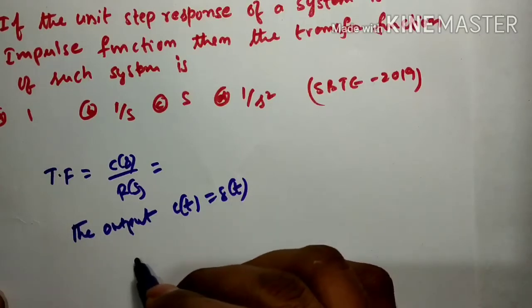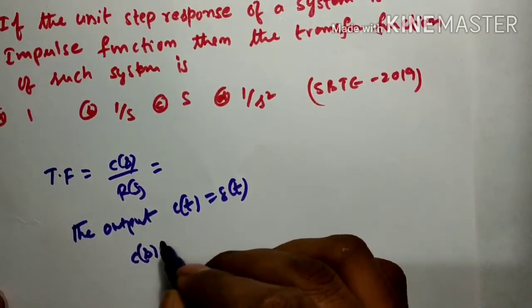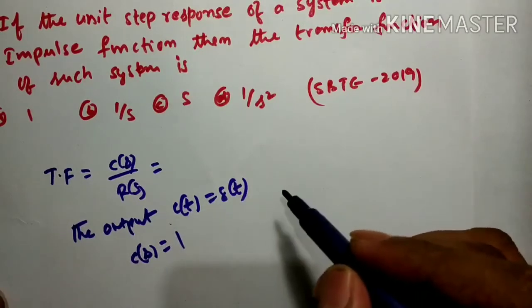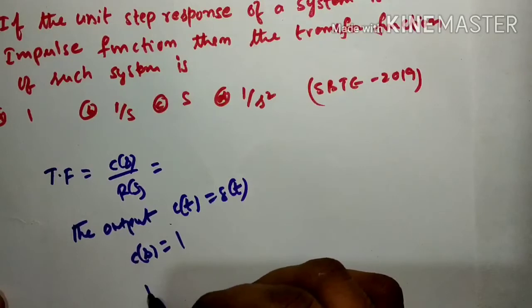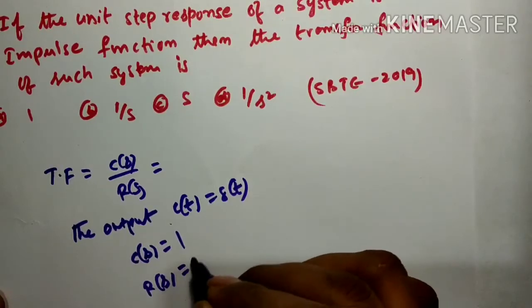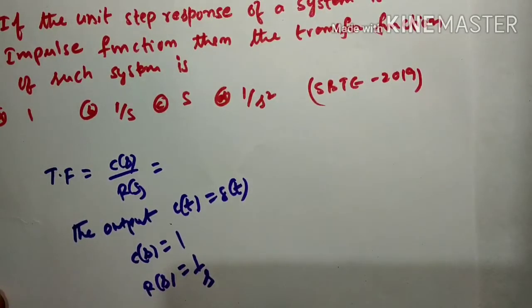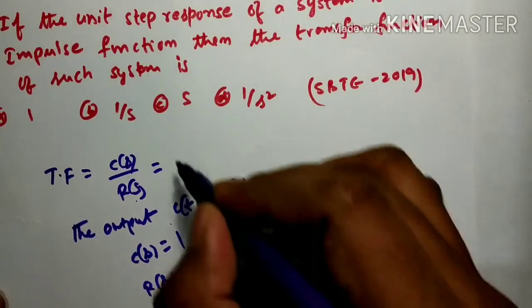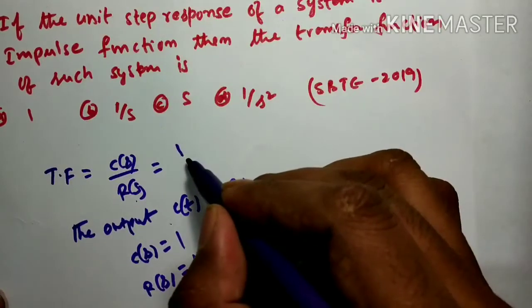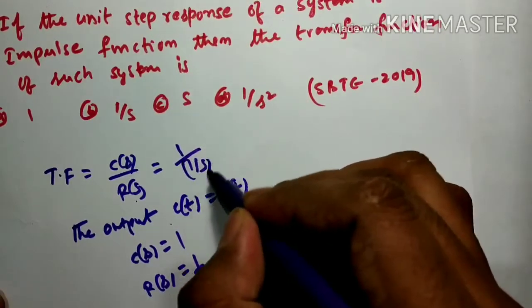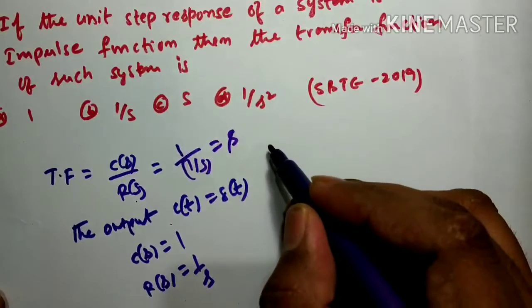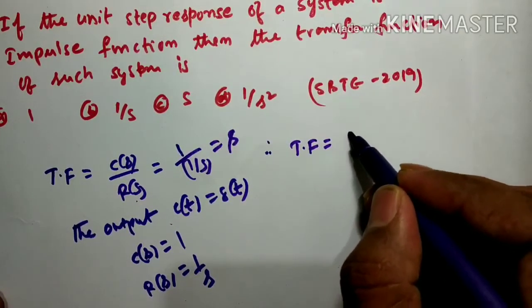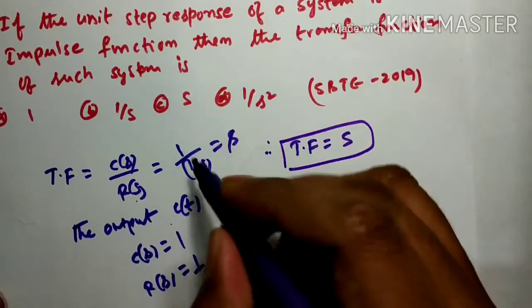Then C of S is equal to L of delta t, and when you apply the inverse you will get 1. You already know R of S is equal to 1 by S. So what is the transfer function, C of S by R of S? C of S is equal to 1, R of S is equal to 1 by S. So the transfer function is equal to S. So our answer is C.